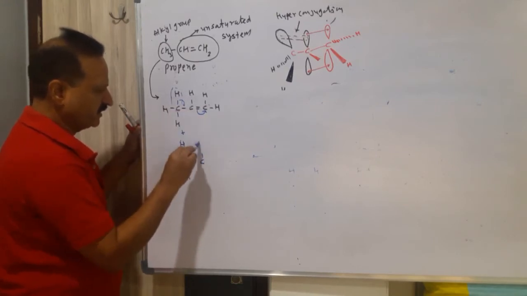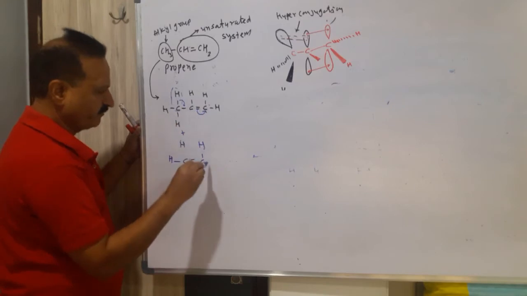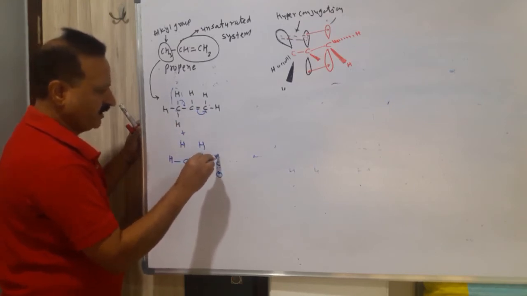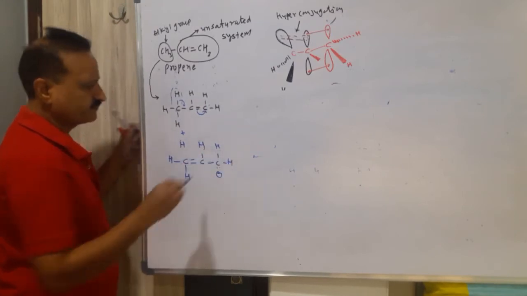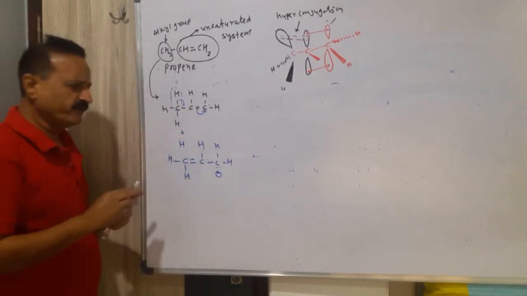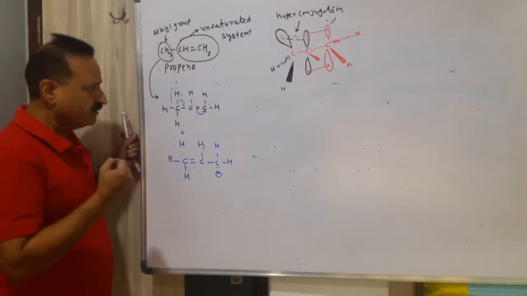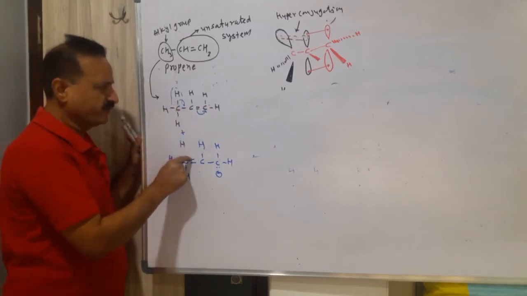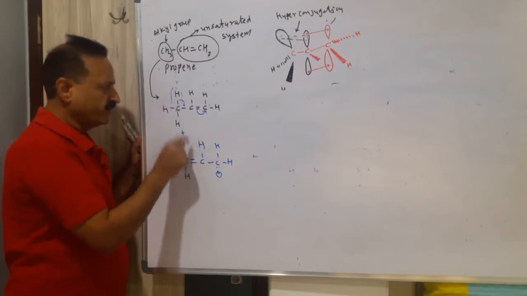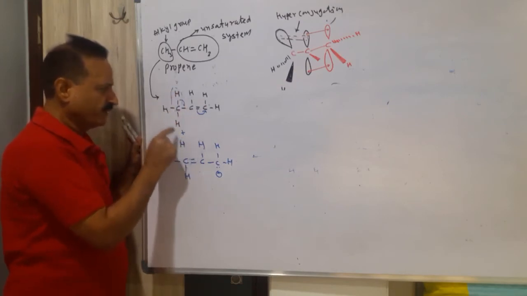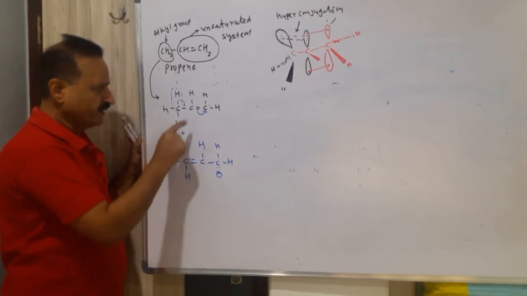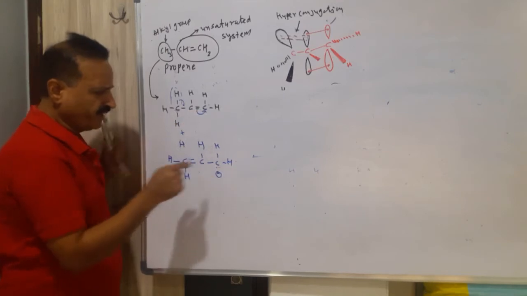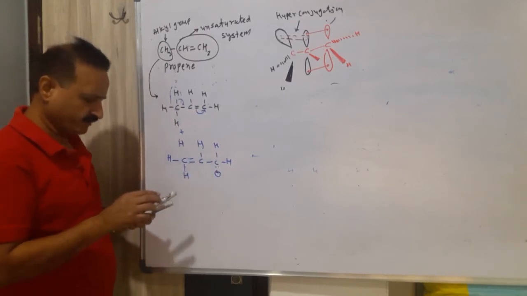This CH as it is, and this electron pair will transfer over here, so this carbon will become negative, and hydrogens as it is. This bond is transferred over here, so this is a double bond. This hydrogen becomes positive, and this carbon became negative with an electron pair.